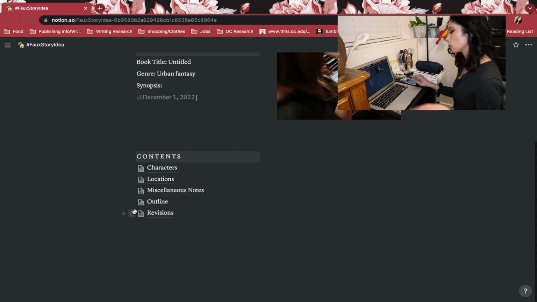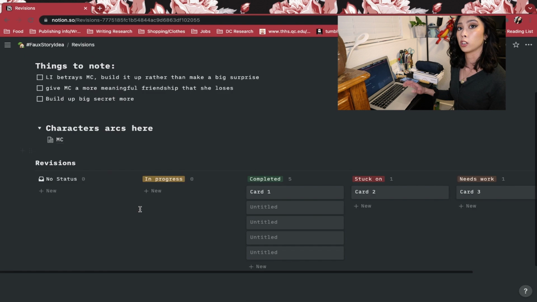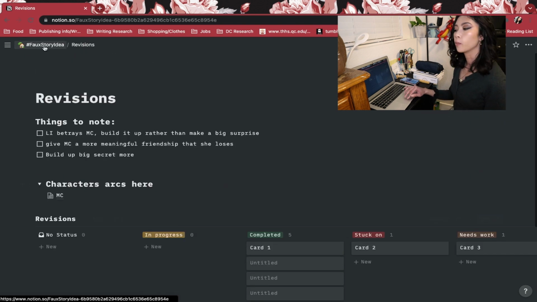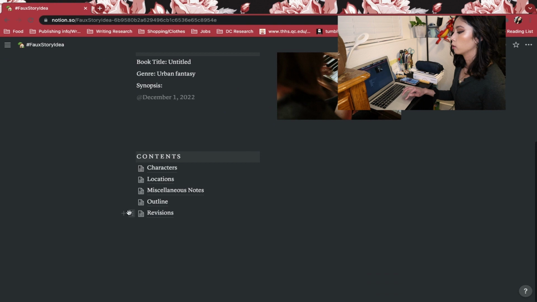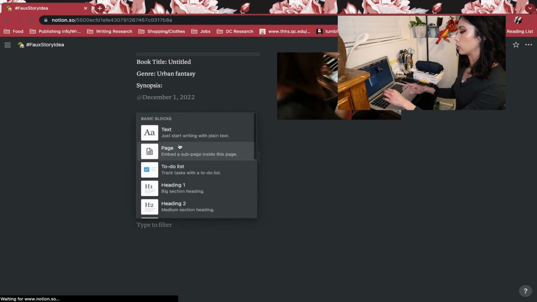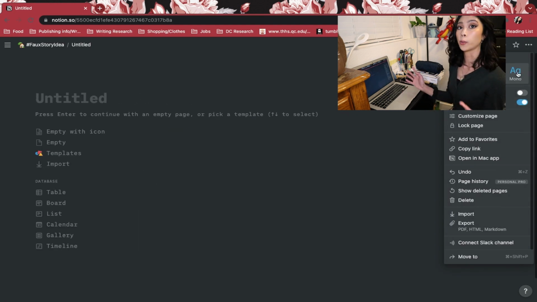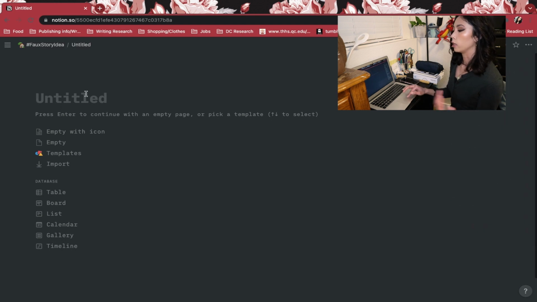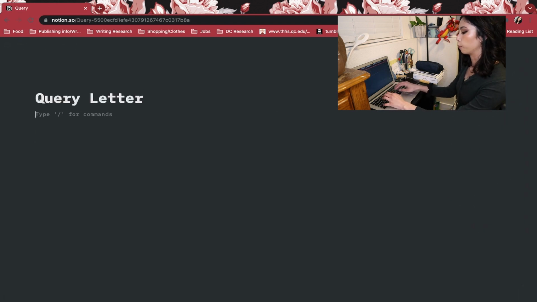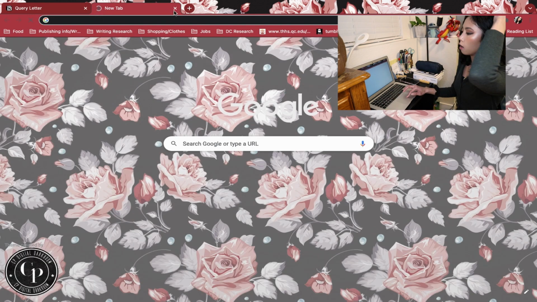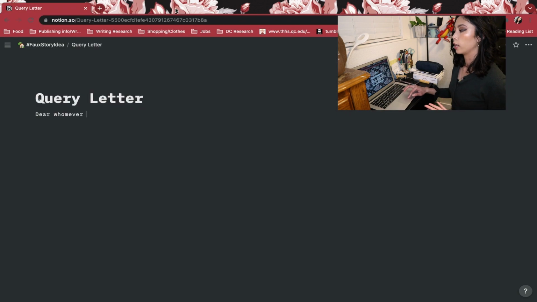And the good thing about having the revisions in your outline clearly boxed up is when you do query letters, because most people should know that a query letter is basically the entire synopsis of your book from beginning to end. So if you are going to start doing that, you could have your query letter here, be like, dear whomever it may concern, and you could have Notion in a separate tab or side by side with your outline, and explain everything in detail. And you have that because you have your revisions there.